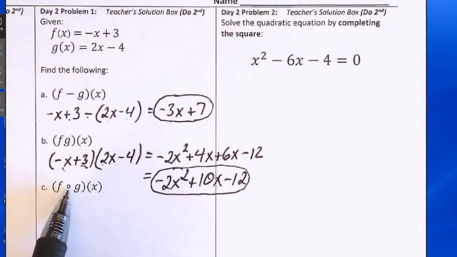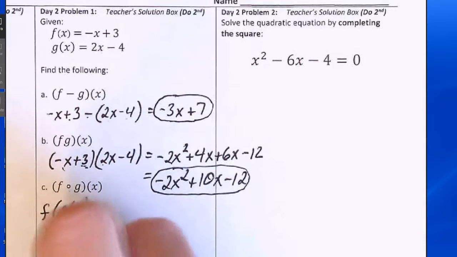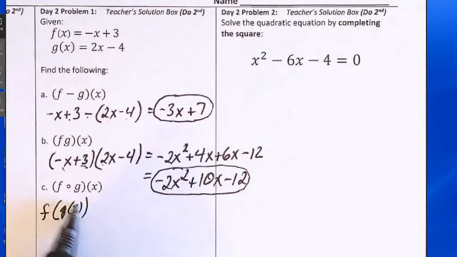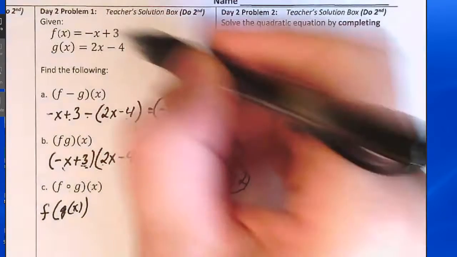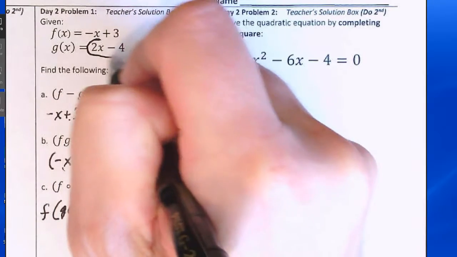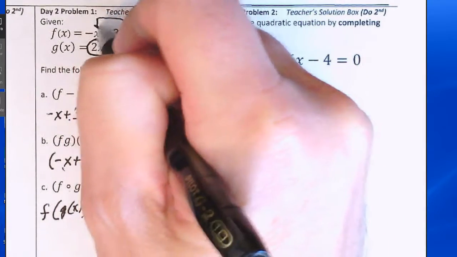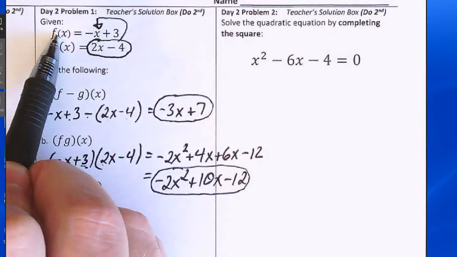Question C, let's do the composition of function f and g. So we want to find f of g of x, where we're going to input the function rule for g of x into the variable for f. If you look back up here at the functions, take the function rule for g of x and input it into the variable for function f.